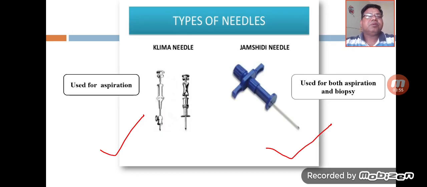Now the aspiration is performed with bone marrow needles. Here basically two important needles are used. One is the Klima needle and another one is the Jamshidi needle. The Klima needle is basically used for the aspiration purpose, and the Jamshidi needle is used for the aspiration as well as the biopsy.